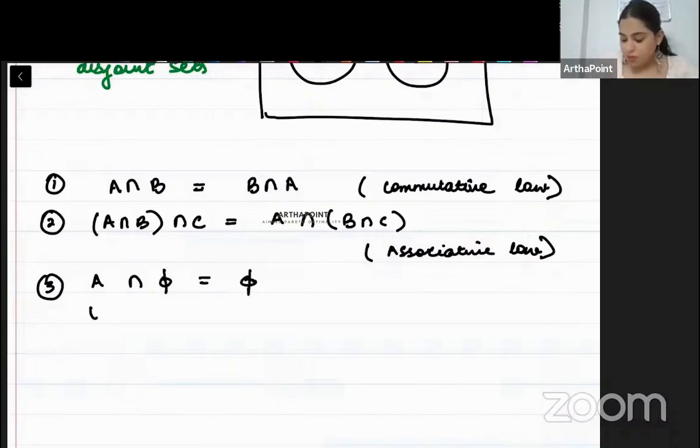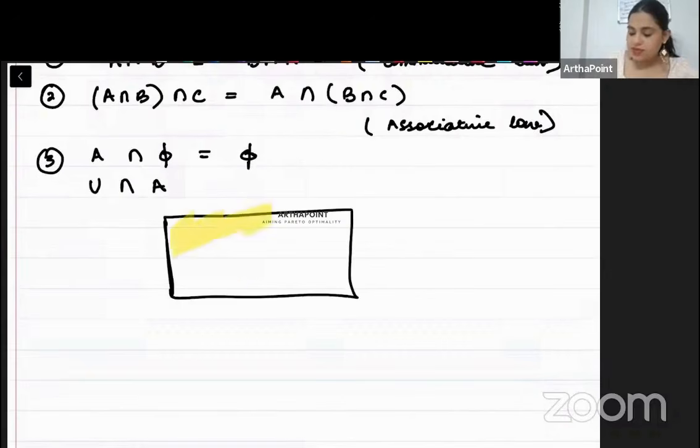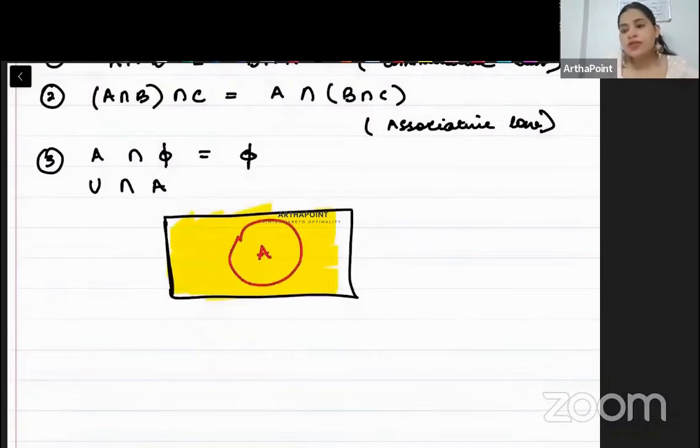Similarly, if you find common between universal and A, beta, imagine this: this entire thing is the universe, and this is A. So which is the common part between A and the universe? This is what is common to both. So common between universe and A is A. These two are very important properties. Common between phi and A will be phi, and common between universe and A will be A.